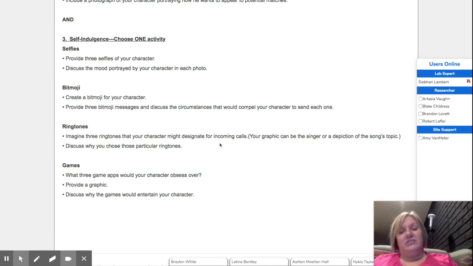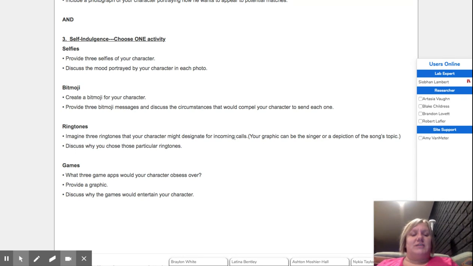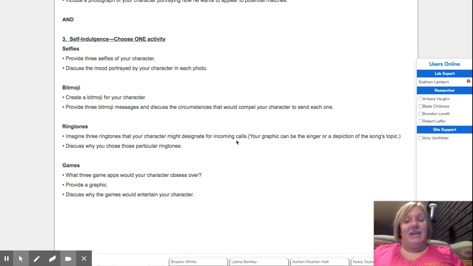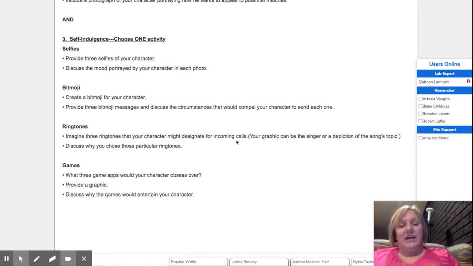Ringtones. Imagine 3 ringtones that your character might designate for incoming calls. Maybe there's a song you thought Star could relate to, and she can have that as a ringtone. Give a reason why, you're done. Pick a second one. Give a reason why, include some sort of explanation, and if you can include the graphic as well, you'll get your level 3. So discuss why you chose the ringtone.